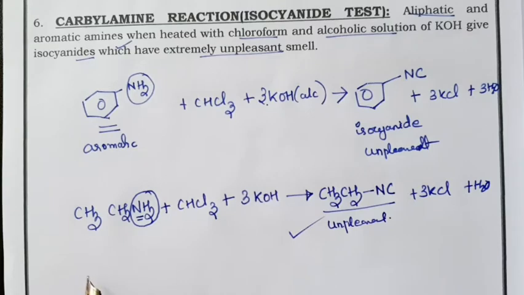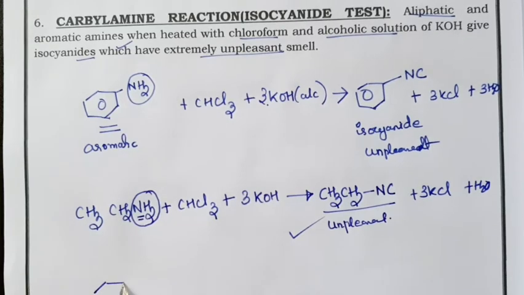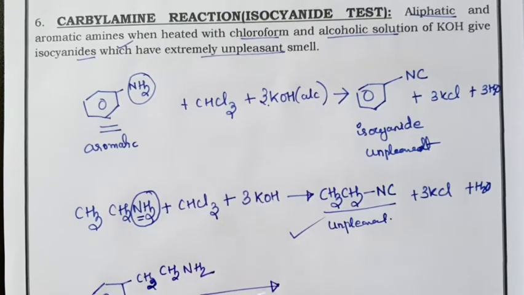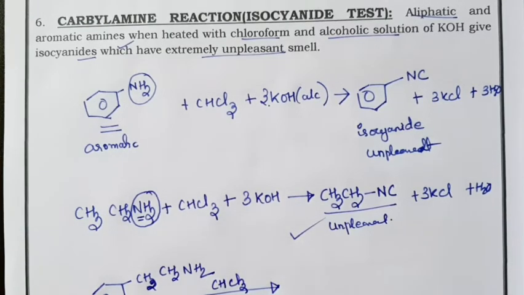Again, here we have a benzene ring with CH2, then CH2, then NH2. When you treat it with chloroform and potassium hydroxide and heat, what is the product?